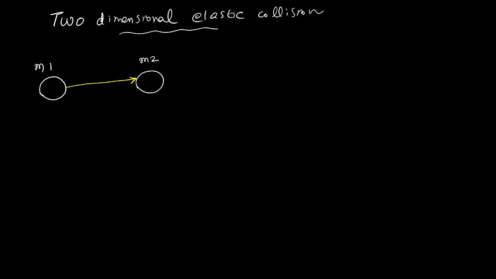So it is not hitting exactly at the middle, it is hitting the second body at a corner. What happens after collision? Let me draw a horizontal line. The yellow colored one makes an extremely small angle, 0.1 degree or 0.2 degree. We approximate it as 0 degree, okay?